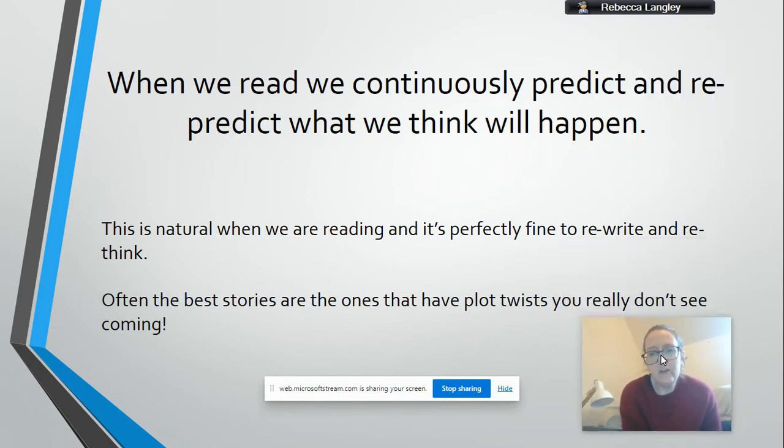Okay, so when we read, it's very natural to continuously predict and re-predict what you think will happen. So it's fine if your first guess wasn't what actually happened in the story. And often the best stories are the ones that have plot twists that we really don't see coming. You know, that kind of wow moment, when something has happened that we really couldn't predict.